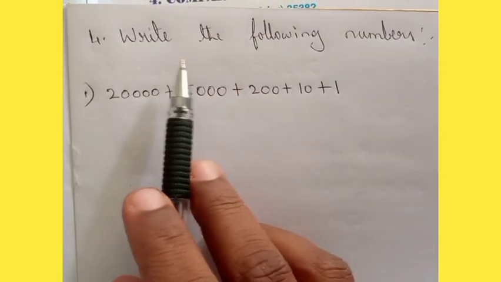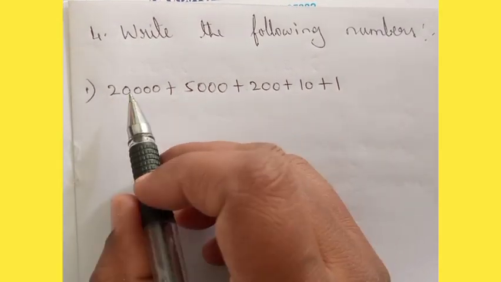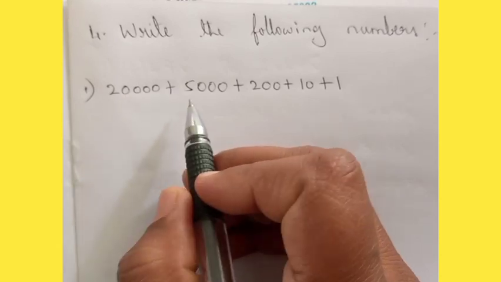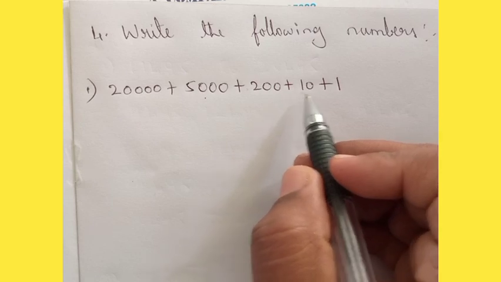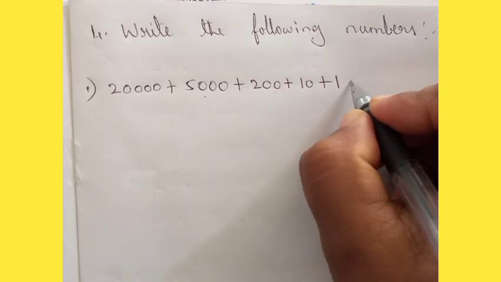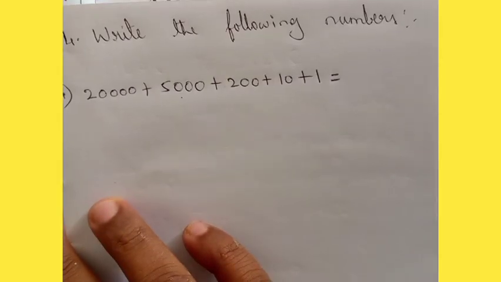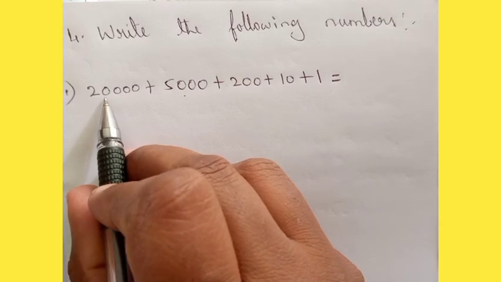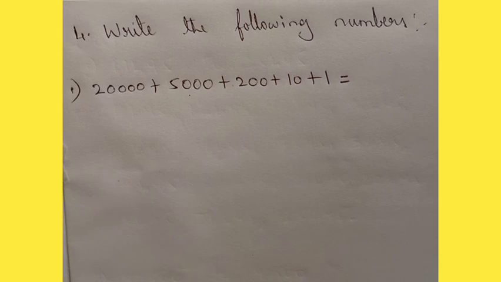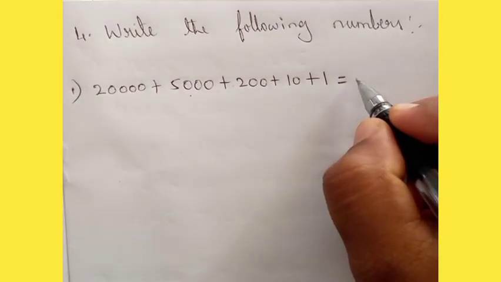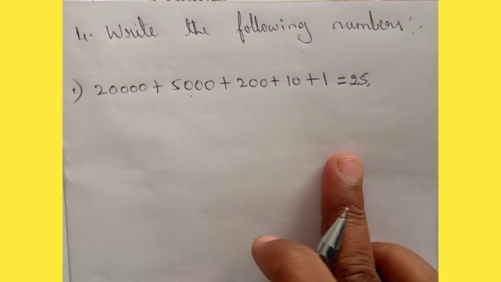See dear children, the first one, I have written here. So this is already in expanded notation. So this is 20,000. Okay. 5,000 plus 200 plus 10 plus 1. So you need to write the numbers for this expanded notation. Okay. So 20,000 plus 5,000 means how much it will become? So it will become 25,000, isn't it? Yes. So this will become 25,000.